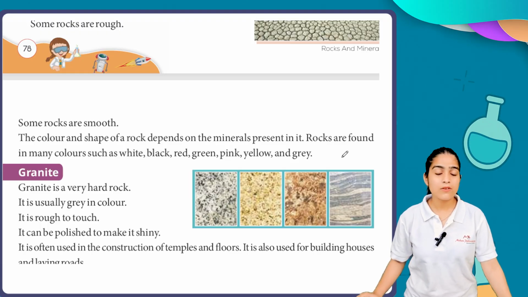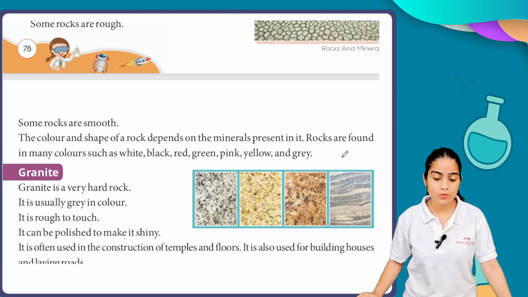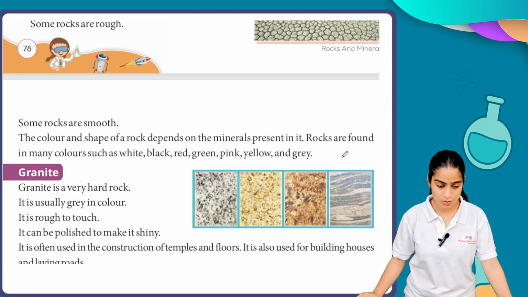Now we are discussing granite. Granite is a very hard rock. It is usually gray in color. It is rough to touch. It can be polished to make it shiny. It is often used in the construction of temples and floors. It is also used for building houses and laying roads. So now we are talking about granite, right?